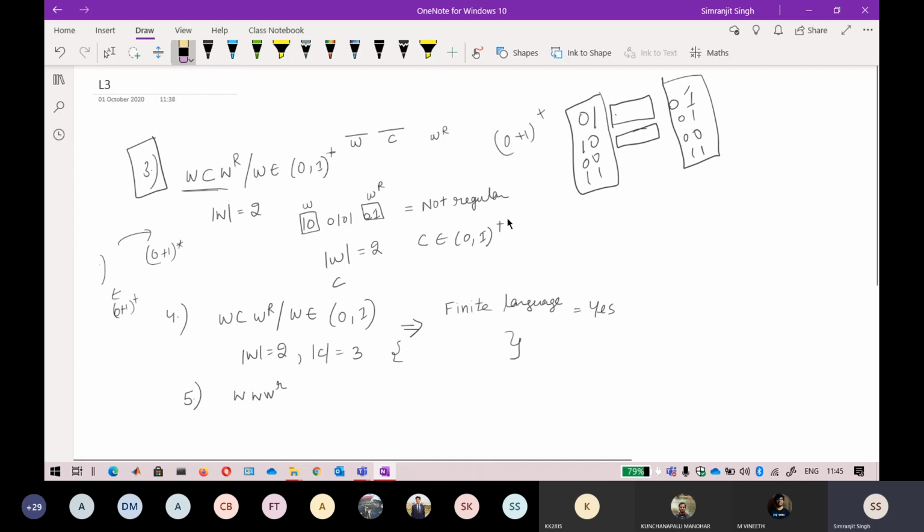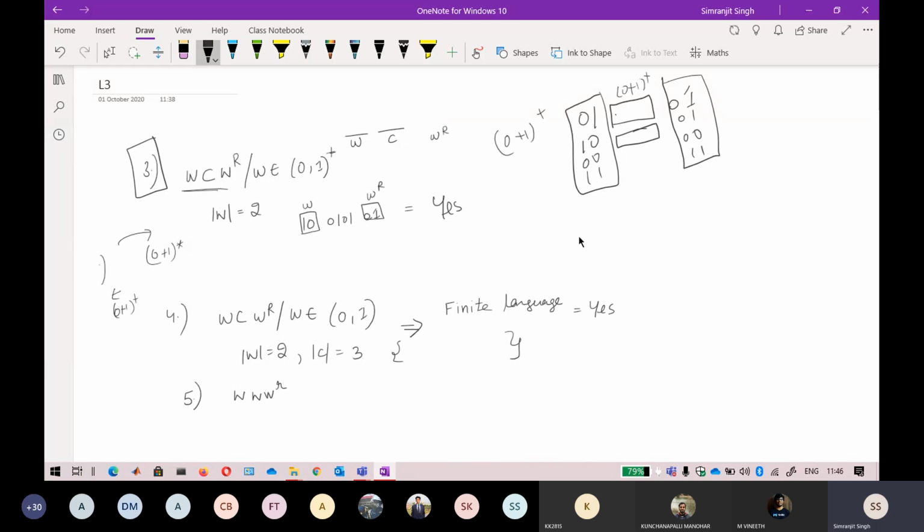I have told you wrong here because you are able to draw a finite automata of this one. The center part is not the problem. The center part can always be represented as a regular language, because this is just 0 plus 1 plus. If you want to represent this expression in a regular expression, you can also represent it.